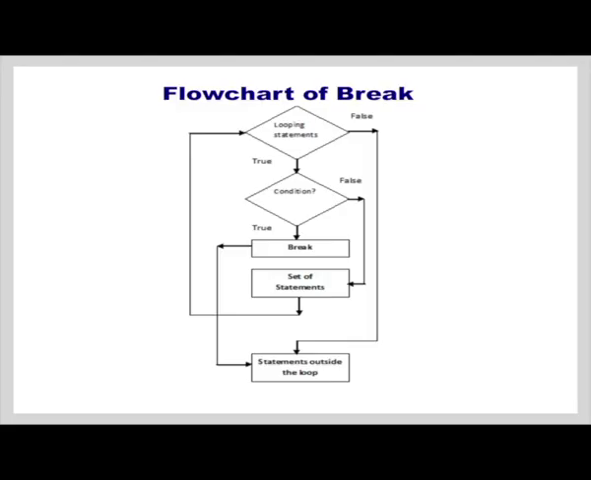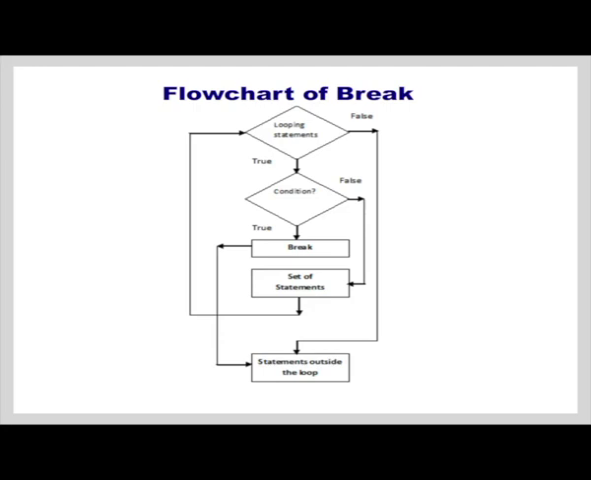So, here you can see the flowchart representing the working of a break. We start with the looping statement. As you know, if the loop fails, you will come out of the loop and execute a different set of statements which is outside the loop. Suppose the loop condition evaluates to true, we get inside the loop. Inside that I have a condition. If the condition is true, we break. That is, we break out of the loop and go to the statement which is outside the loop.